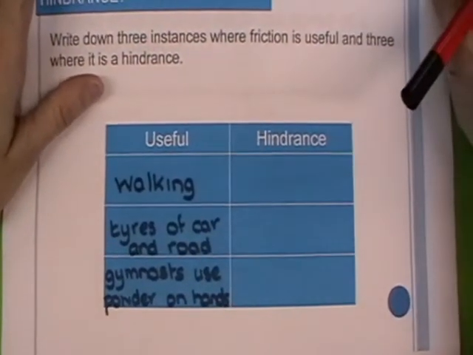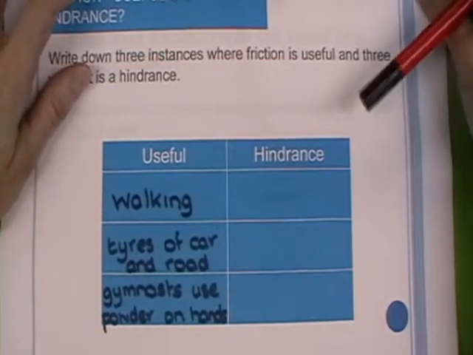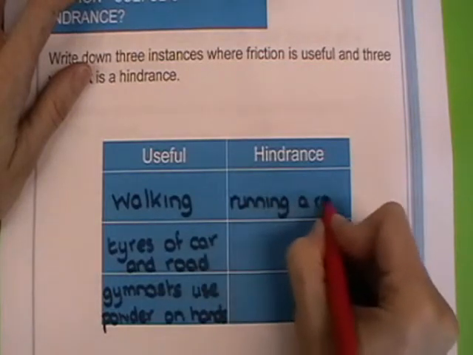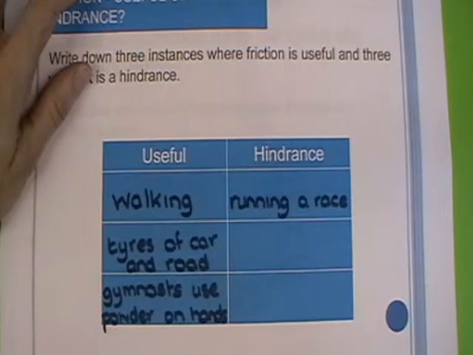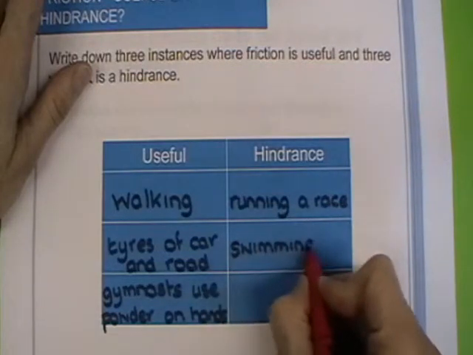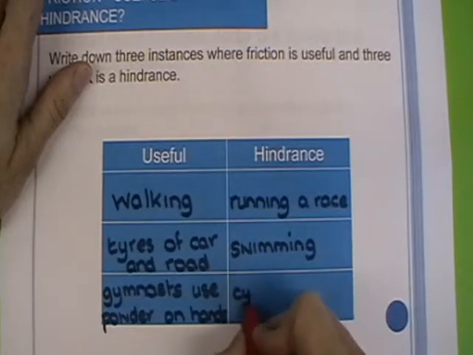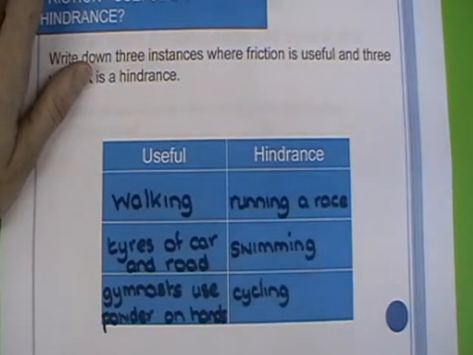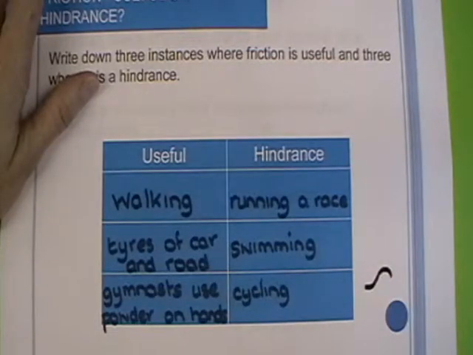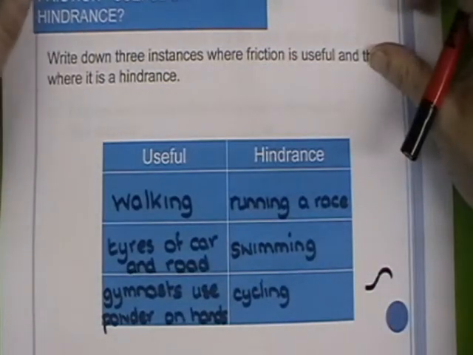Where is friction a hindrance? Friction is a hindrance if you want to move faster. And so if you're running a race, and you've seen runners wear lycra sportswear, they shave their body hair. Swimming as well is the same, where swimmers either wear those full body suits or they shave their body hair. Cycling, and you know what they do, they will wear the lycra body suits. They will wear a helmet which is kind of that shape, and that streamlines friction due to air or air resistance. So don't just write one answer, make sure that you explain what you mean.